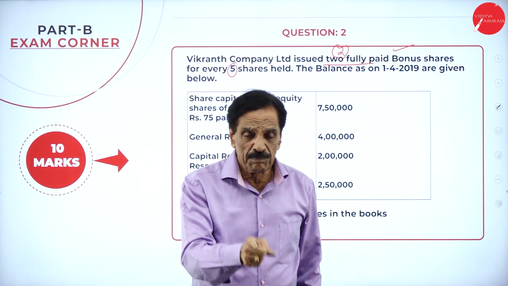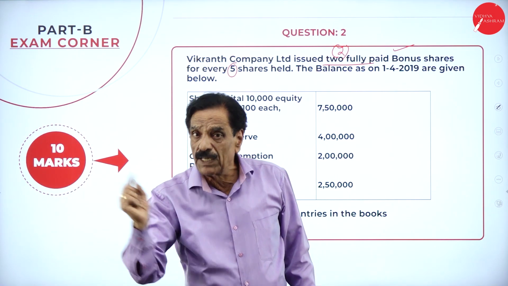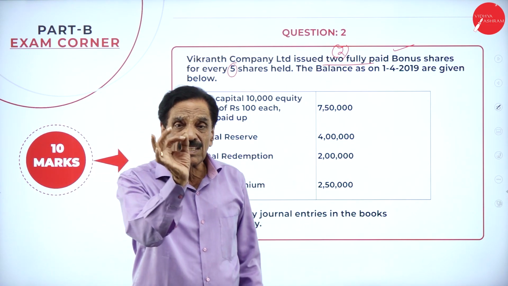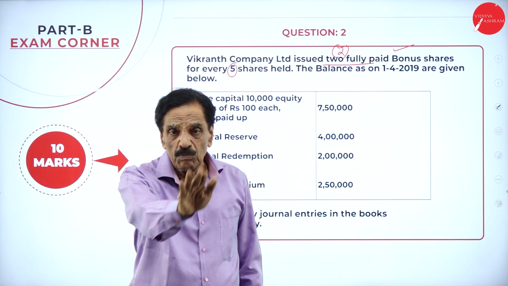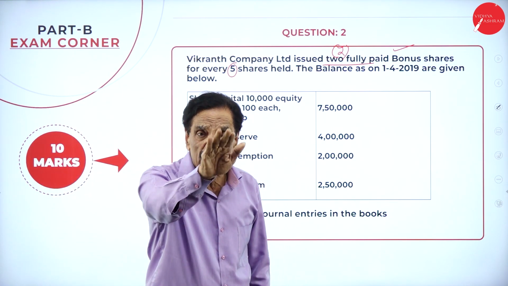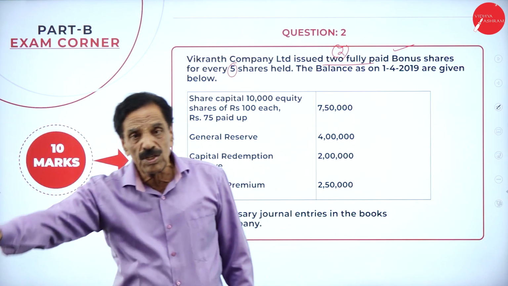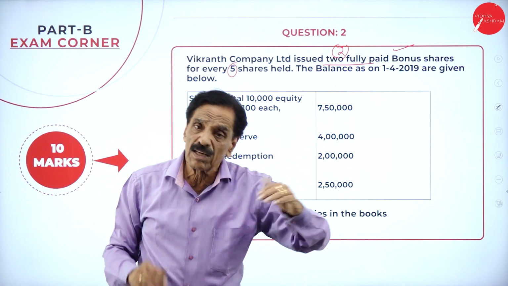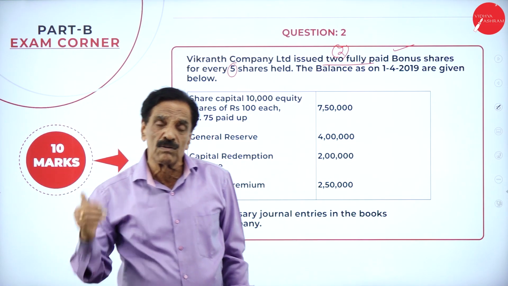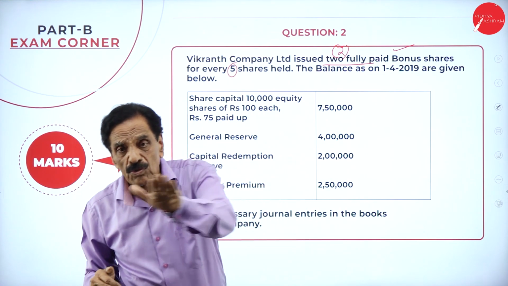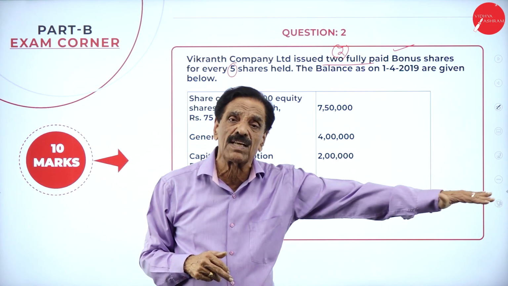So which are the 3 entries? First entry: partly paid shares made fully paid shares with the help of the general reserve. General reserve account debit to bonus to shareholder account. Make the final call: share final call account debit to share capital account. So the final call has been utilized for the bonus: bonus to shareholder account debit to share final call account.